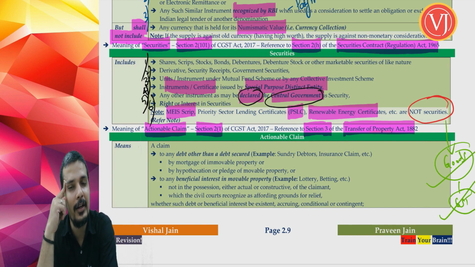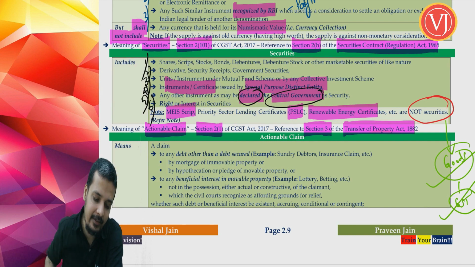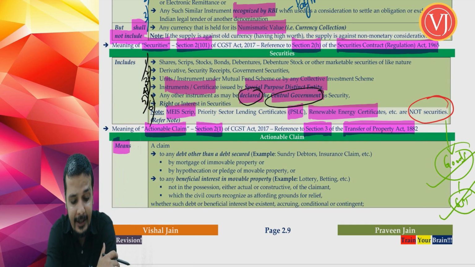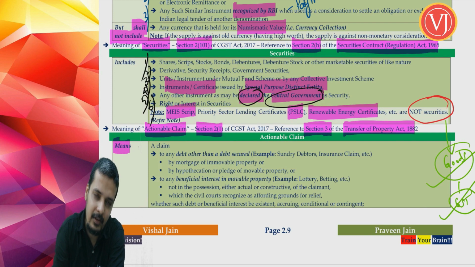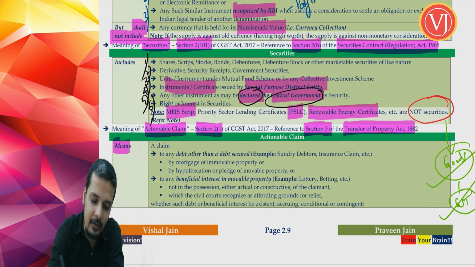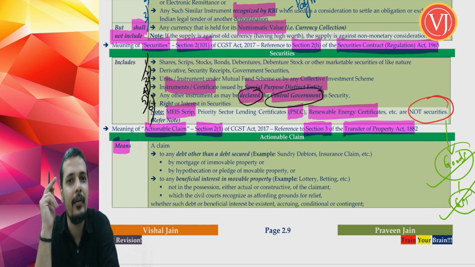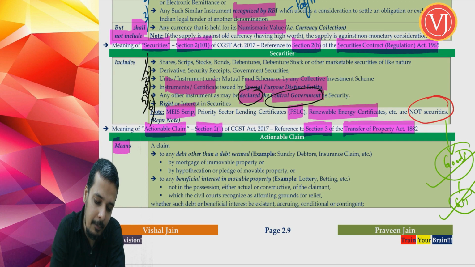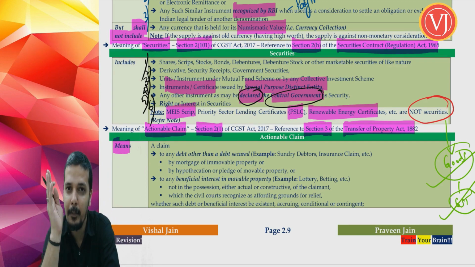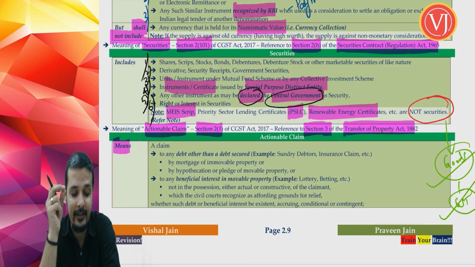Now, what is actionable claim? Actionable claim means any claim to a debt, other than a debt which is secured by mortgage of immovable property or pledge or hypothecation of movable property. It starts in that language, so it has to be divided into two parts. You have to remember this concept. In our childhood we learned that united we stand, divided we fall. When you are reading the law, make it the opposite. If you read it unitedly, you will fall. You have to break it up, and only then can you understand what they are trying to tell.